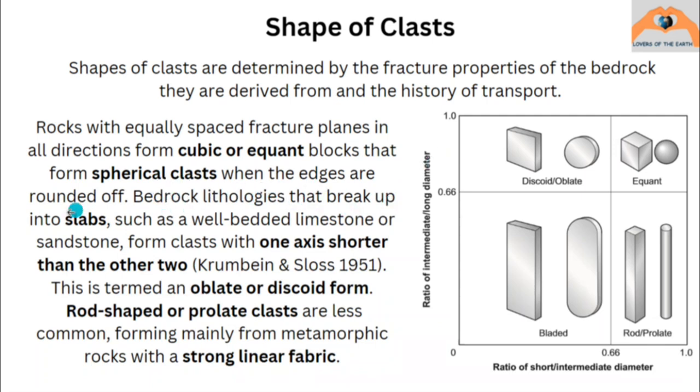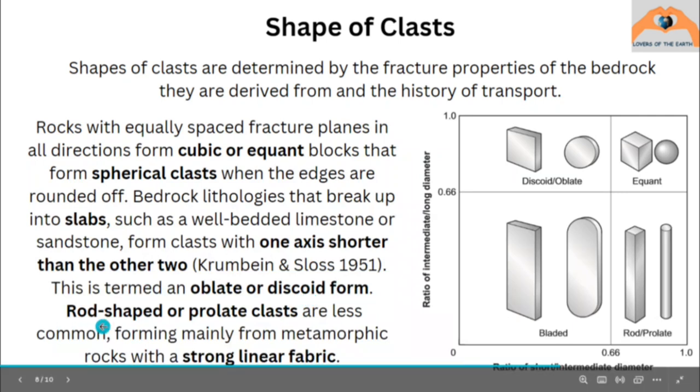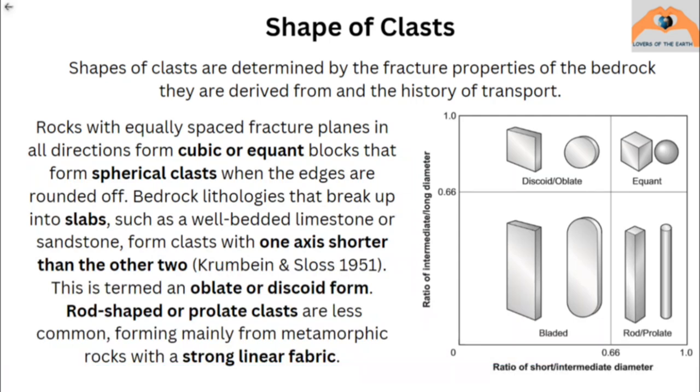Bedrock lithologies that break up into slabs, such as well-bedded limestone or sandstone, form clasts which have one axis shorter than the other two. And we can see oblate and discoid forms. Then we have rod-shaped or prolate clasts, which are less common but form mainly from metamorphic rock which has a strong linear fabric. If the linear fabric is good, then rod-shaped or prolate clasts will come out.